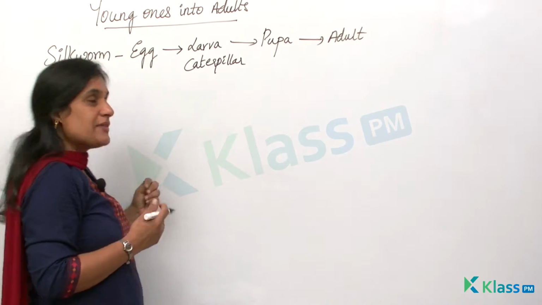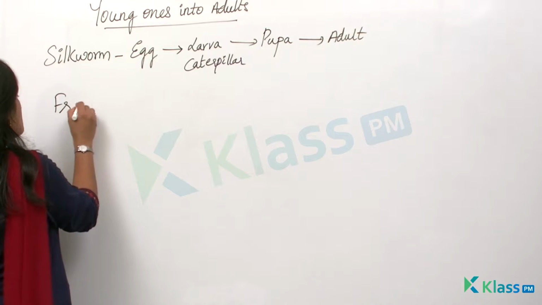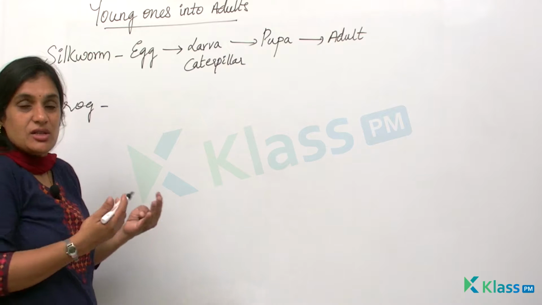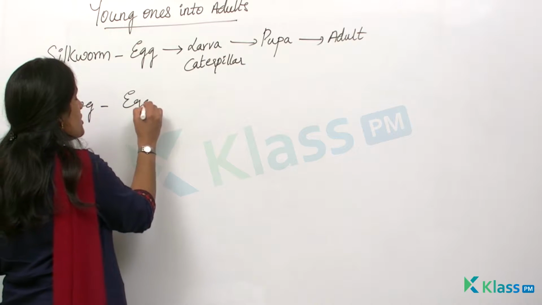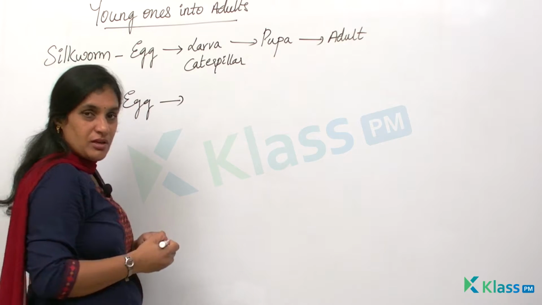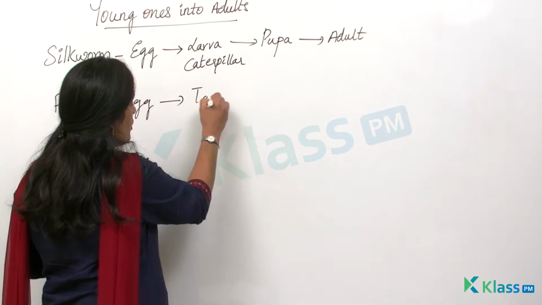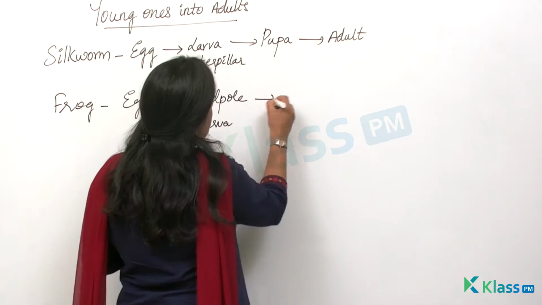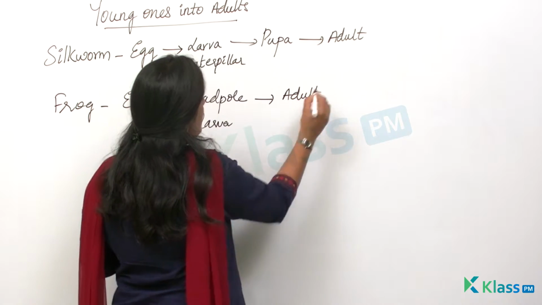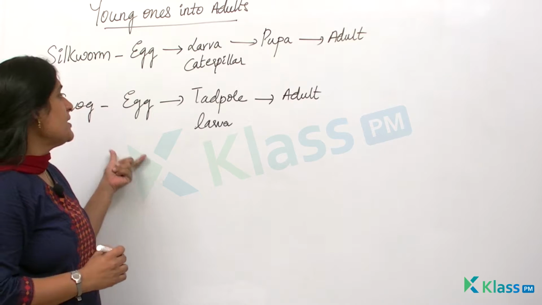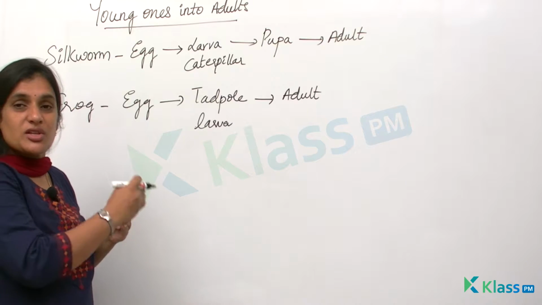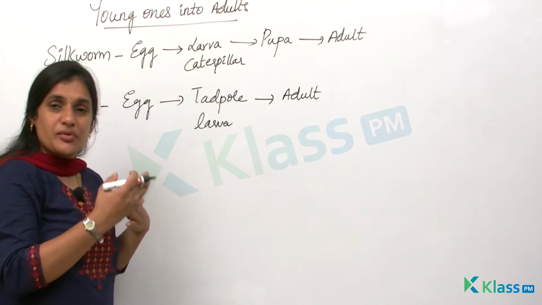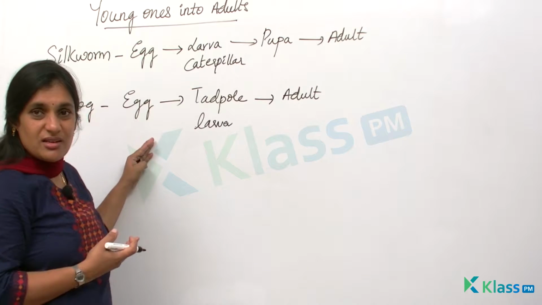When you talk about the life cycle of the frog, we know that this is also oviparous. They lay eggs. External fertilization takes place. So the egg which is laid will develop into a larva, that is nothing but the tadpole larva. There is a specific name for this larva in the case of the frog, called the tadpole larva, and then further it develops into an adult. So you see that there are various stages from the egg until the development of an adult, right? These are the various life cycles of various oviparous animals where they start their life with the egg.